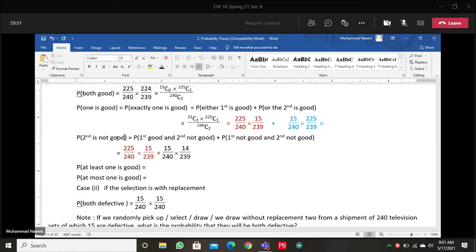Possibilities are generated by the first one. This may be defective, this may not be defective. First may be good, first may not be good. In both cases, the second is not good.